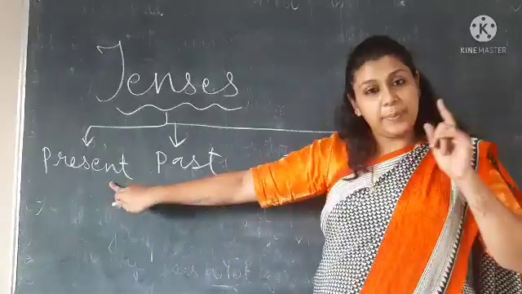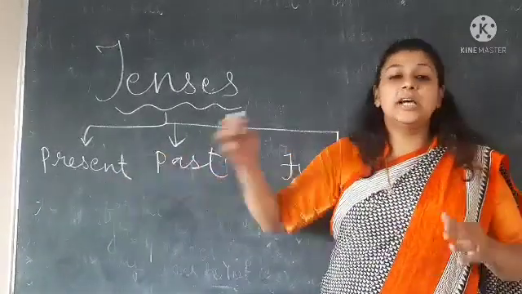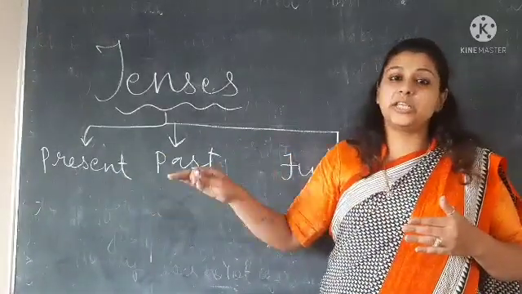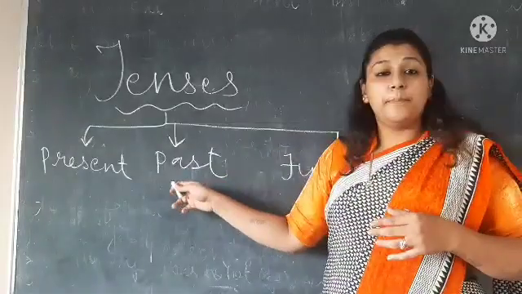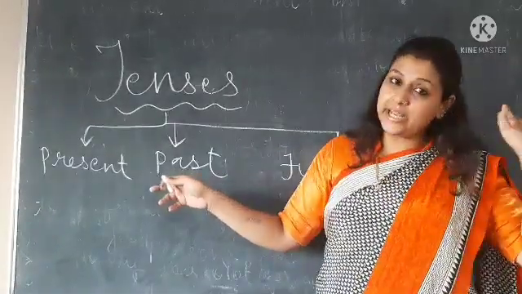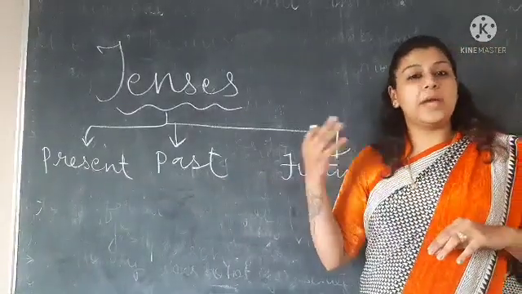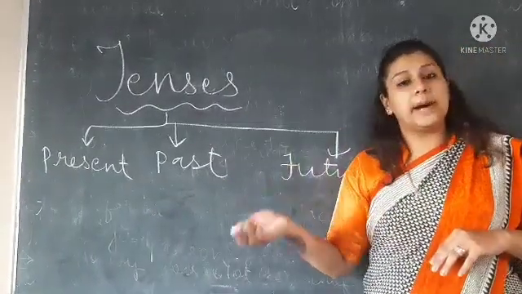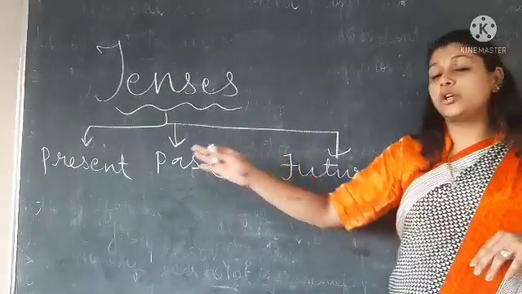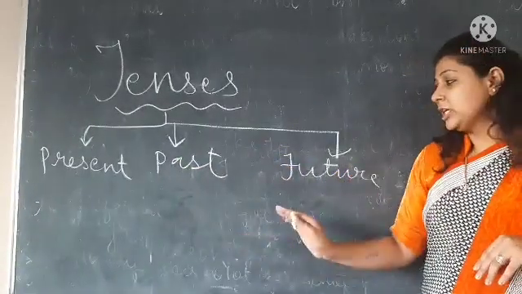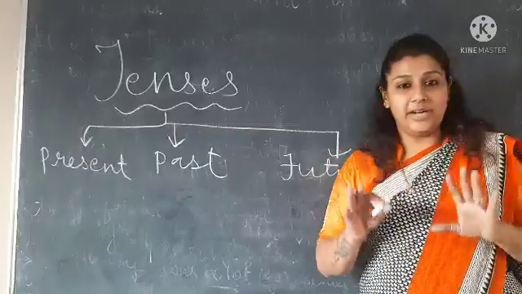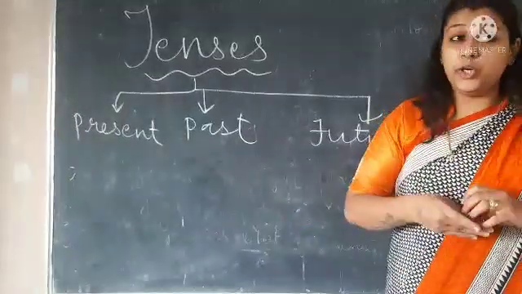So simple present always takes an everyday action, which takes place in everyday time. Past tense, which has already taken place. Third, the action is going to happen in future time or in the coming time. So these are your simple present, simple past, simple future. I hope you all have understood all these three in your textbook.